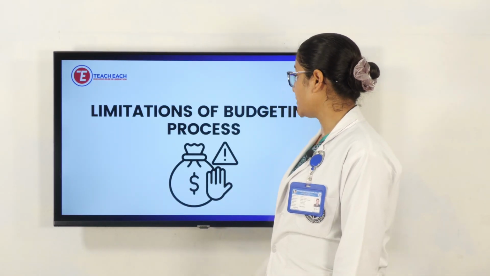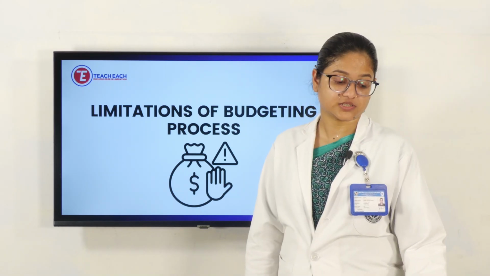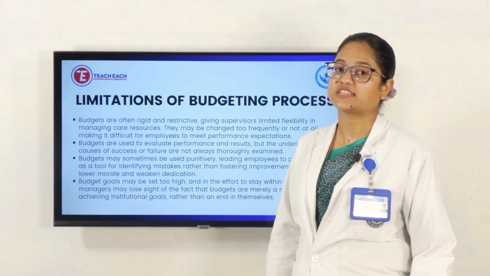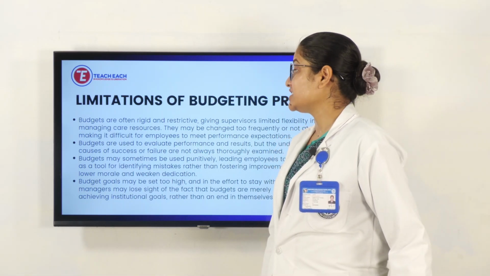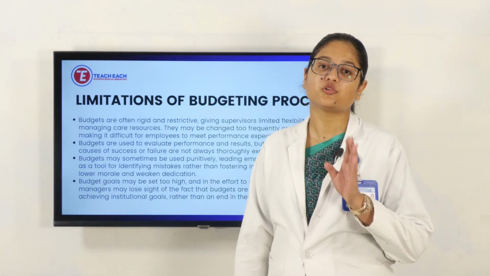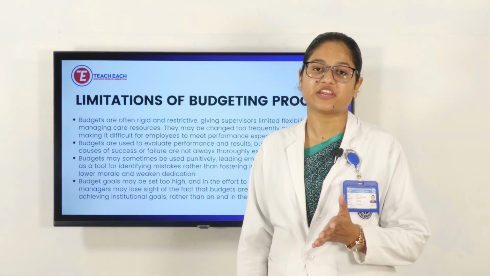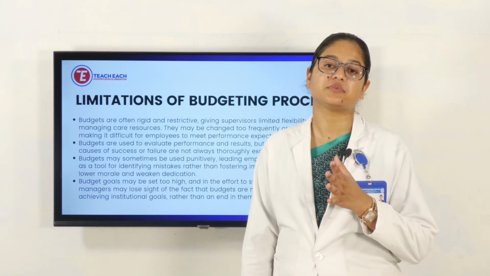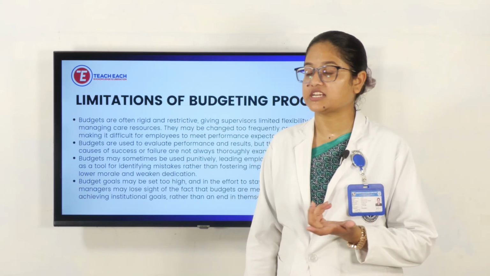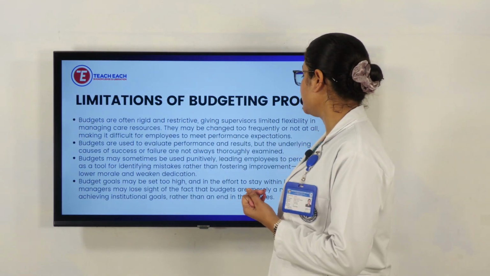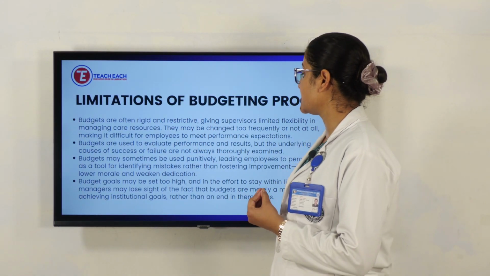Next we'll see the limitations of the budget process. They set goals and cannot go beyond that. Budgets are often rigid and restrictive. When we plan something, we have to follow it and can't deviate from it. Sometimes the person will lose interest, it becomes rigid, and productivity will be less. Budgets are used to evaluate performance and results, but the underlying causes of success or failure are not always